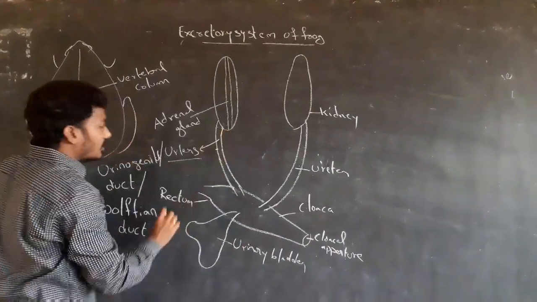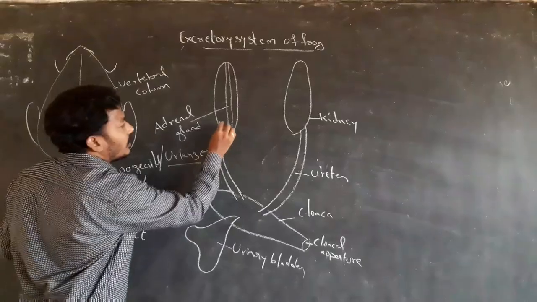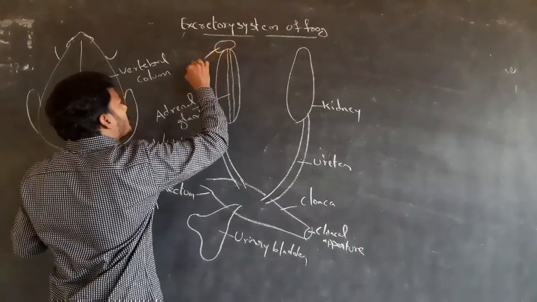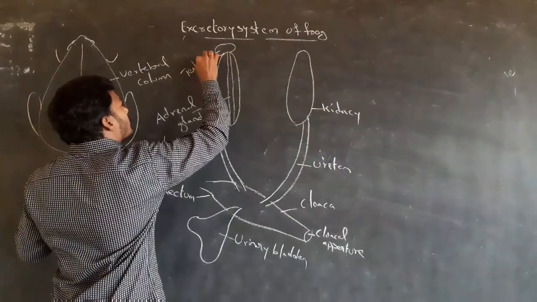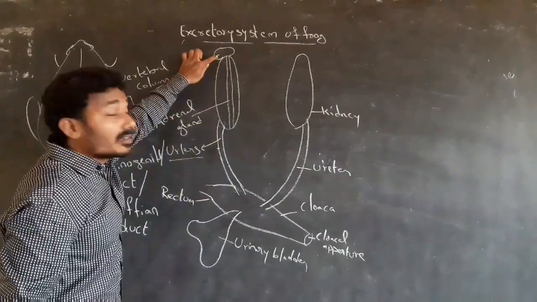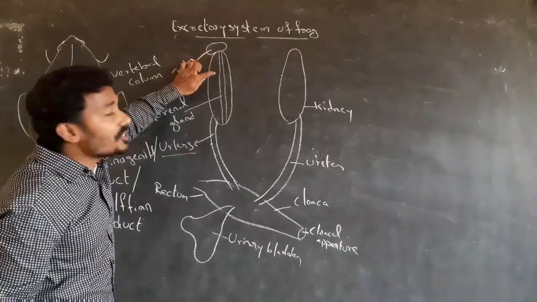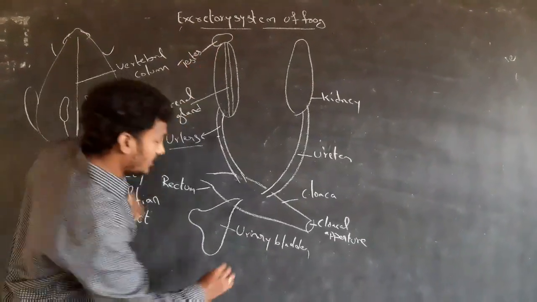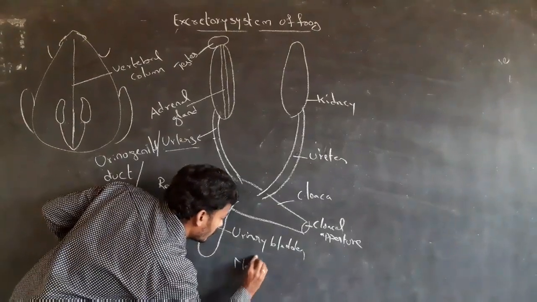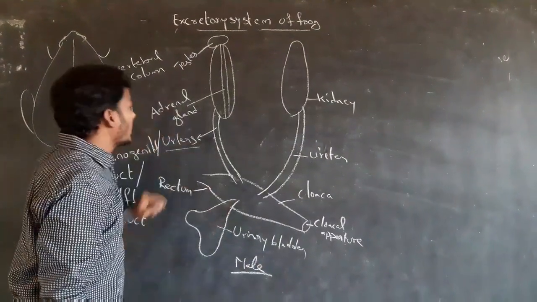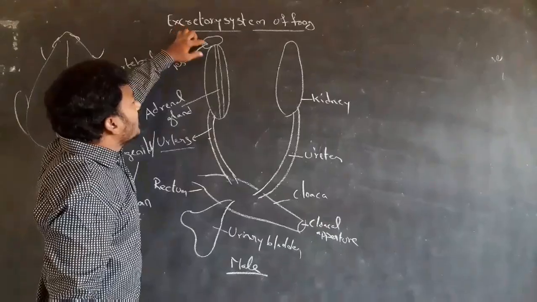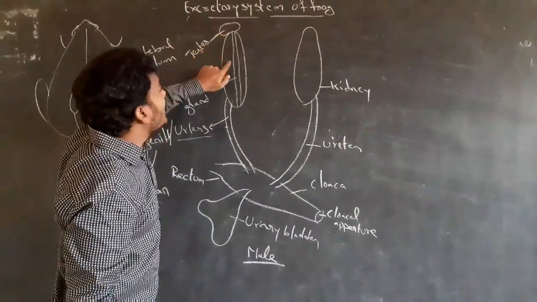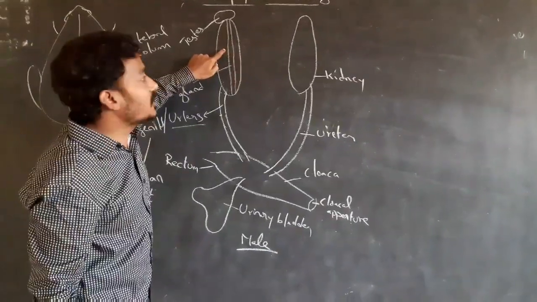In males, the testes are functionally attached with the kidneys.